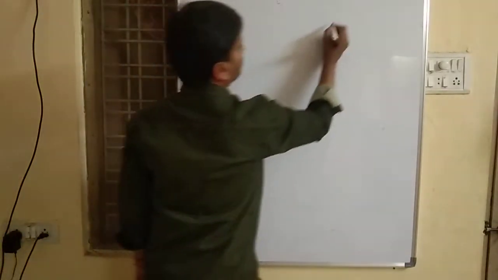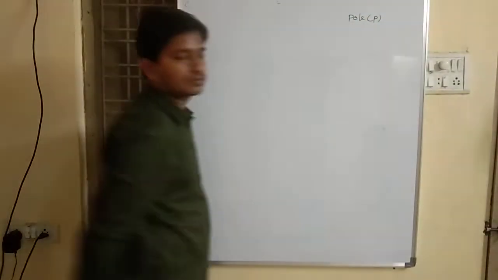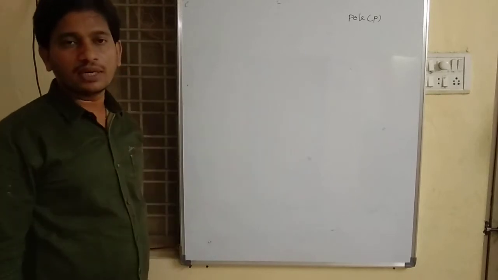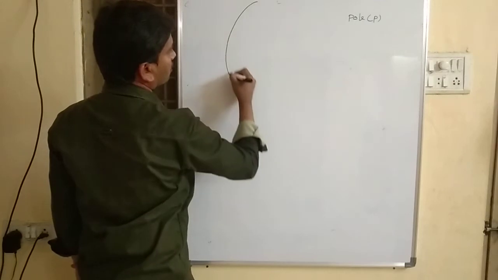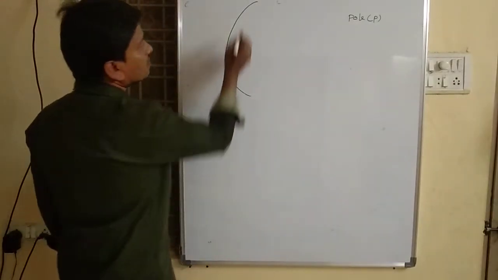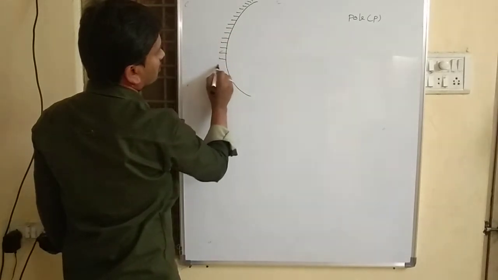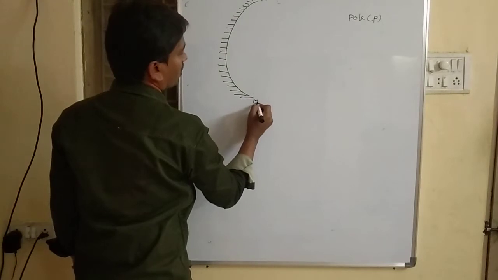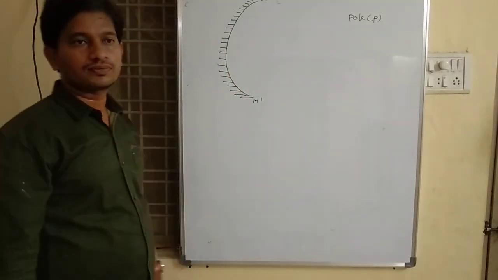The first one is, what do you mean by pole? The terminology related to spherical mirrors. Suppose this is my concave mirror M dash.